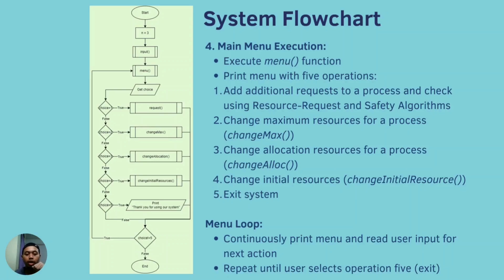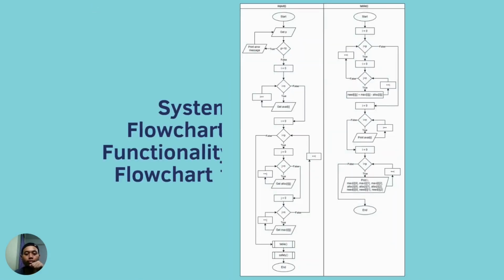So we'll go through the main functions of the system. Firstly, the input, where the user inputs the values of the matrices: the process allocation, maximum, and available resources.